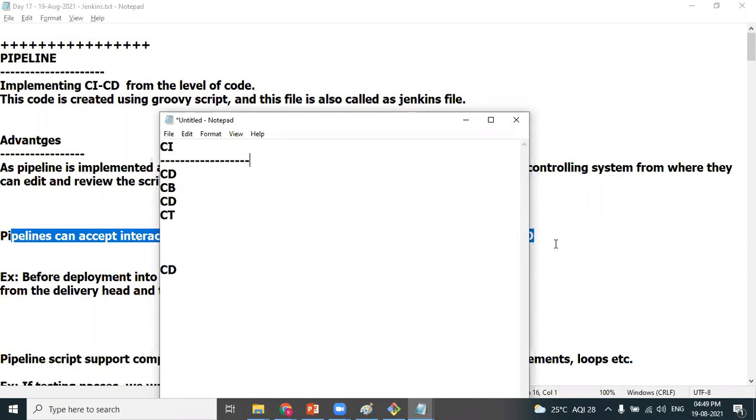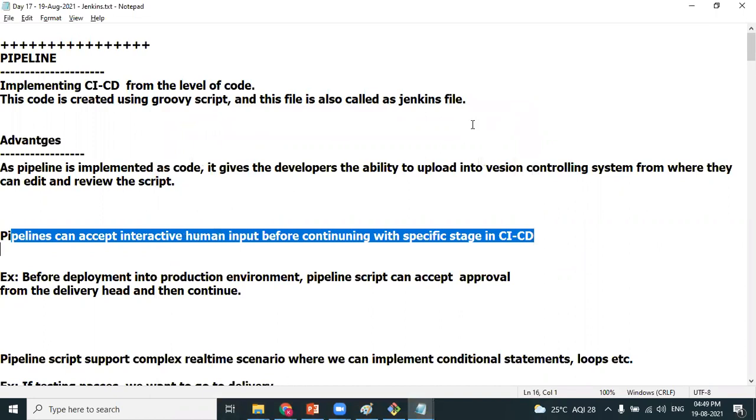Your Jenkins job should perform continuous download, continuous build, continuous testing, and then wait, because there may be some prerequisites and other related operations to be done. So they want the job to wait before a specific stage. Generally, it will be before delivery.